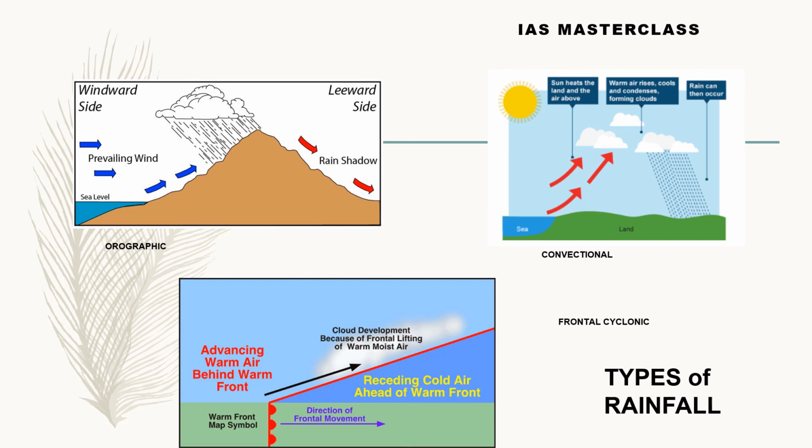Okay. The other two types of rainfall, frontal and cyclonic, are kind of related. Tropical cyclones are a little different from frontal. They have nothing to do with fronts. That is basically high sea temperatures. We'll come to tropical cyclones in detail, but extratropical cyclones and temperate cyclones are more associated with fronts. Fronts, we have seen in the last video, are those boundaries which are created between two contrasting, converging air masses. So these are the types of rainfall.